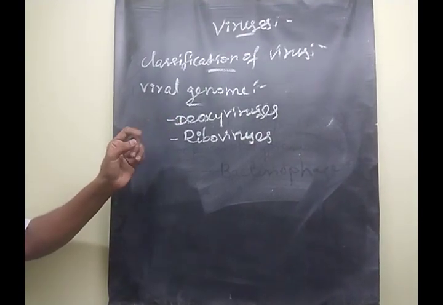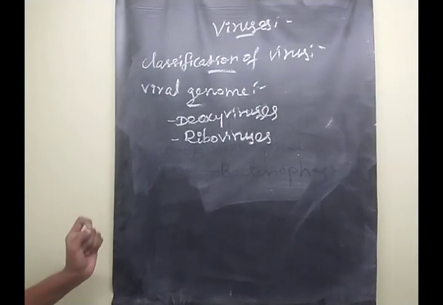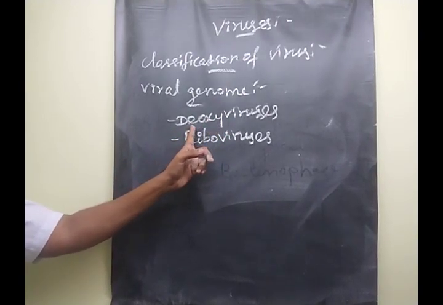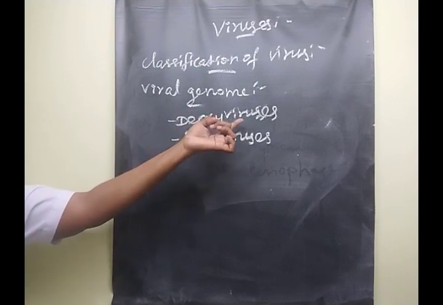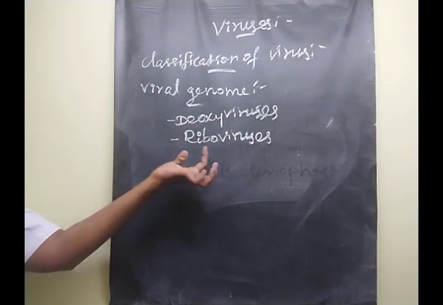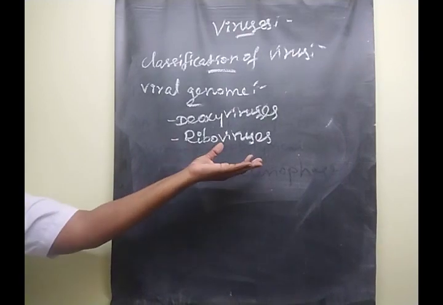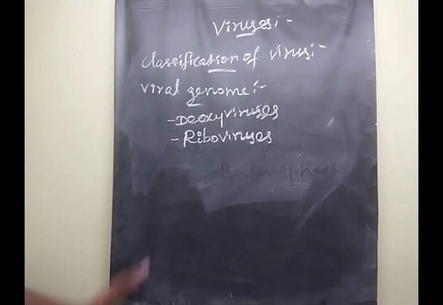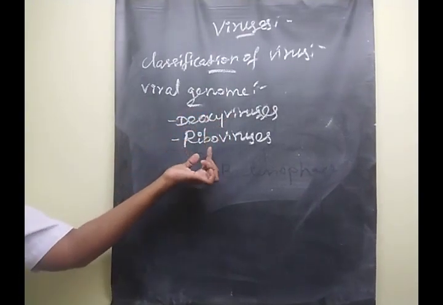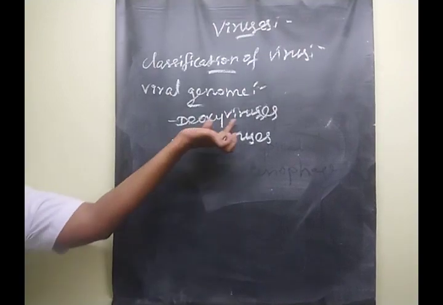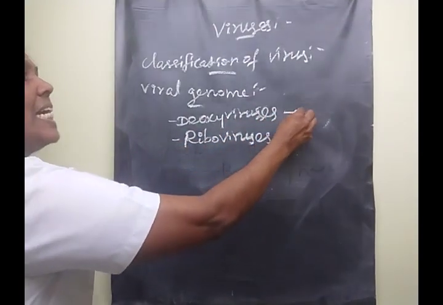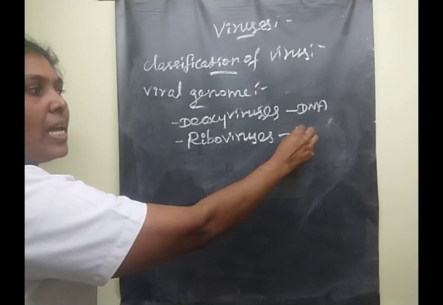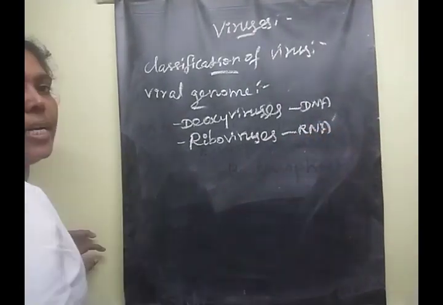Deoxyviruses means the viruses possessing DNA are called deoxyviruses. Clear? The viruses that possess RNA are called riboviruses. Understood, children? So 2 terms are learned here, deoxyviruses and riboviruses. Deoxyviruses means viruses that possess DNA molecule. Riboviruses means viruses that possess RNA. Very good, children. Understood?